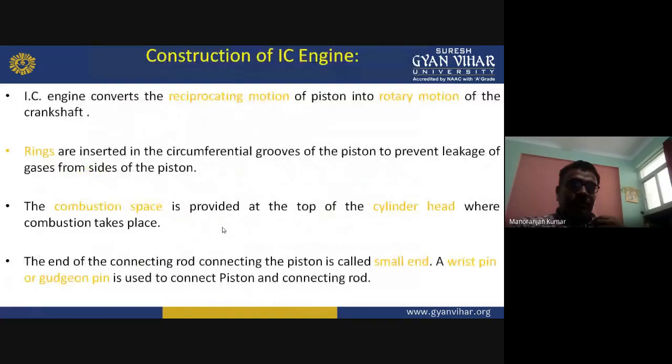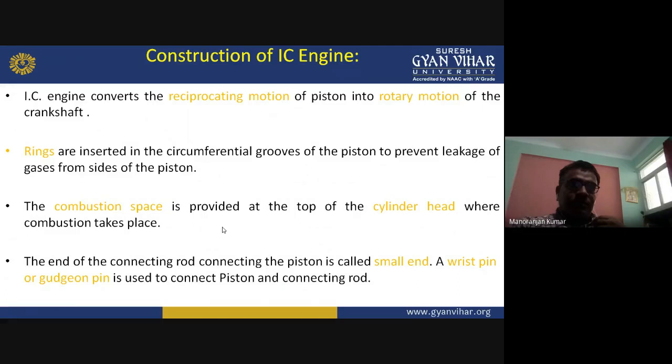So what does an IC engine do? The IC engine converts the reciprocating motion of the piston, because the piston moves in a reciprocating manner, up and down in a single line. The motion of the piston is reciprocating, whereas the motion of the crankshaft is rotary. It will rotate around its axis. So the IC engine converts the reciprocating motion of the piston into the rotary motion of the crankshaft.